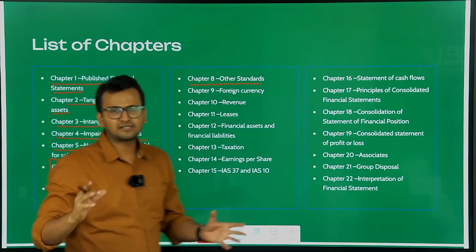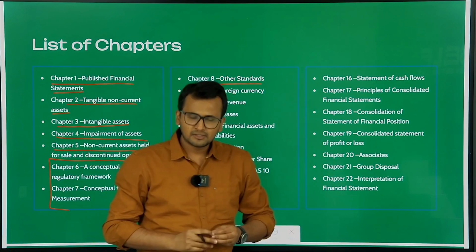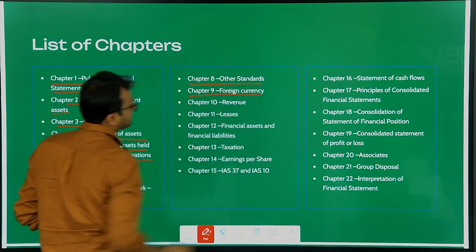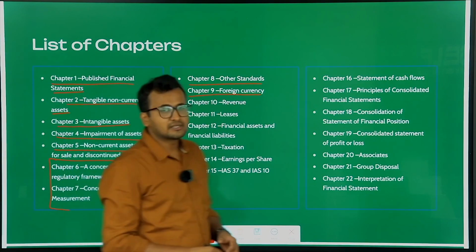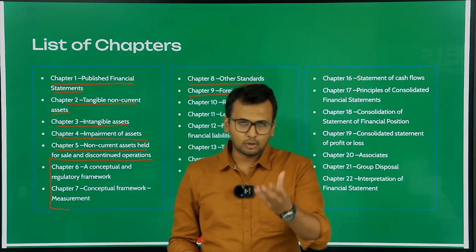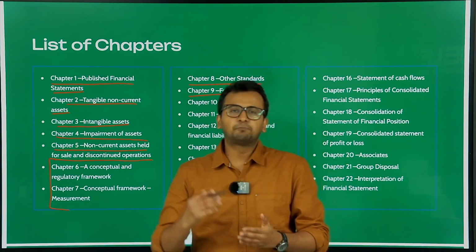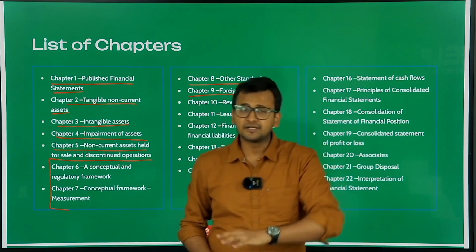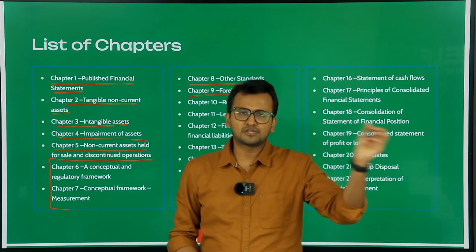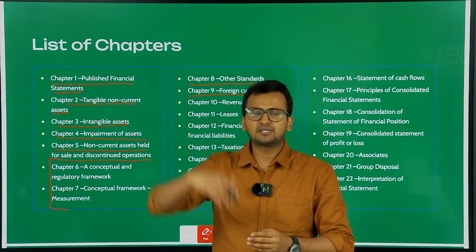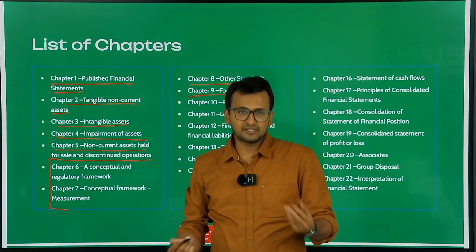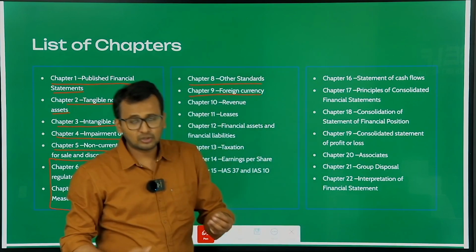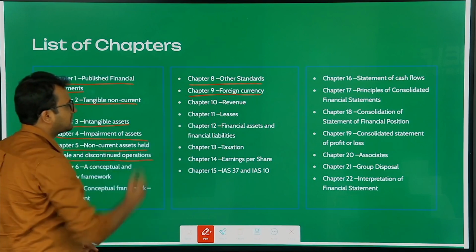Next, you have chapter number 8, which is your other standards. So some small standards have been compiled into one chapter. So I'm not getting into the details of the chapters. Next is chapter number 9, foreign currency. So let us suppose your company exports goods to countries outside India, or you import goods from outside India, or you have a subsidiary company outside India, or you have set up a department or a division outside India. So how do you account for the transactions which you do in foreign currency? How to account for those transactions, you will basically learn in chapter number 9.